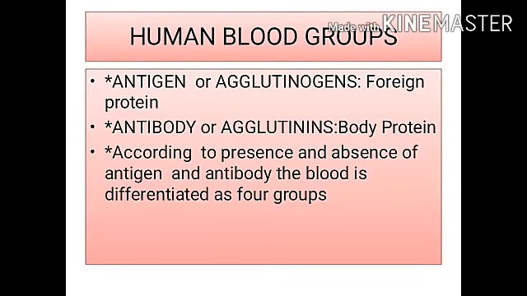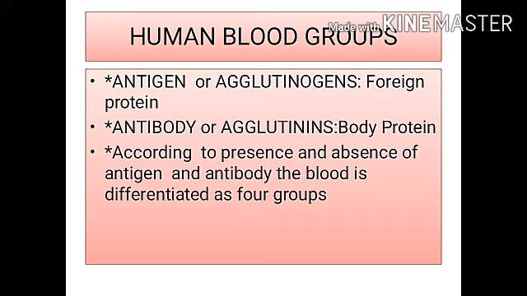Human blood group is one of the examples of multiple alleles. The human blood groups are distinguished according to the presence and absence of the antigen and the antibody in different persons. So according to the presence of antigen and antibody, the human blood groups are classified. Now let us see what is antigen. The antigen is otherwise said to be agglutinogen. That is nothing but the blood group gene which determines the synthesis of polysaccharide on the surface of the erythrocyte or red blood corpuscle, known as the antigen or agglutinogen.